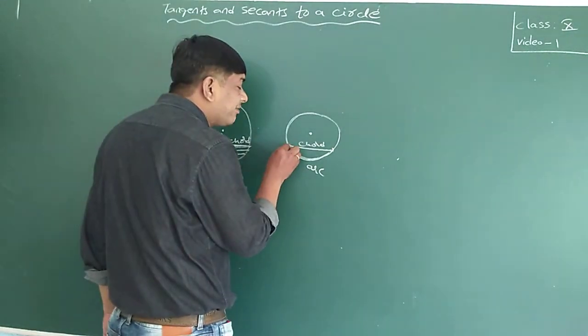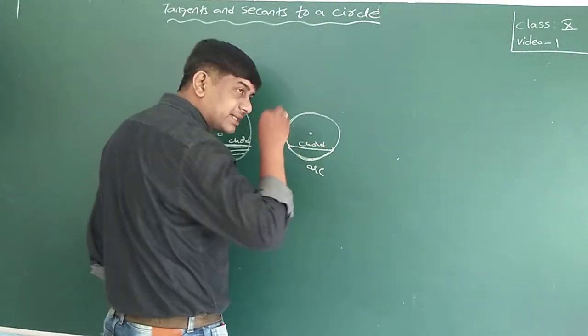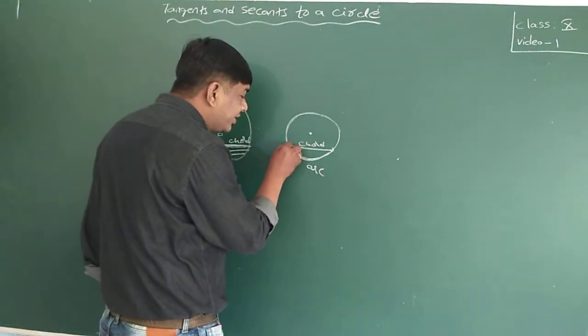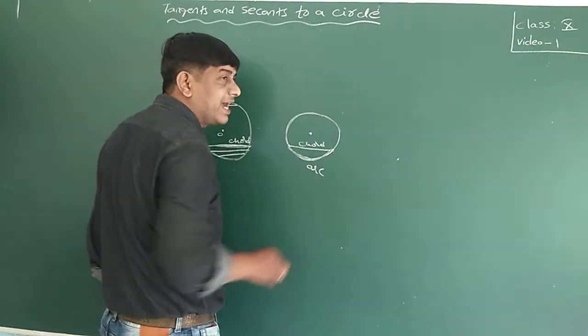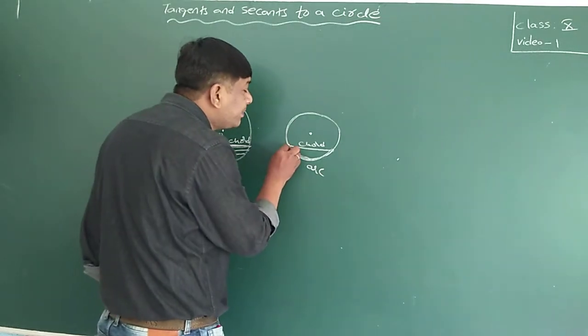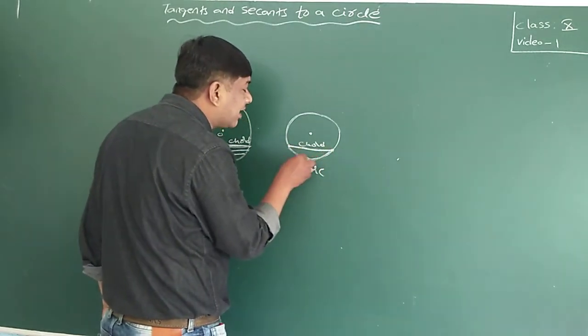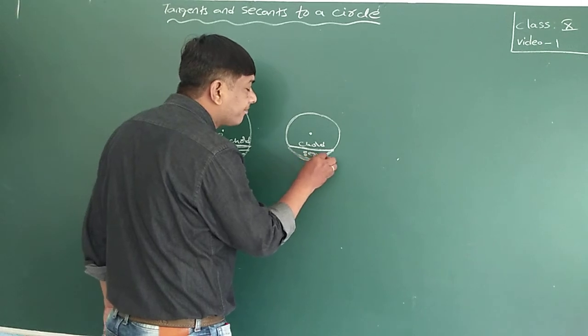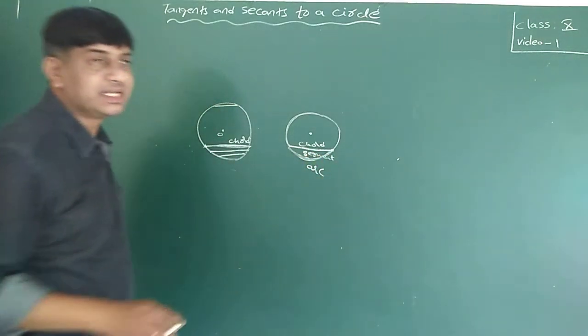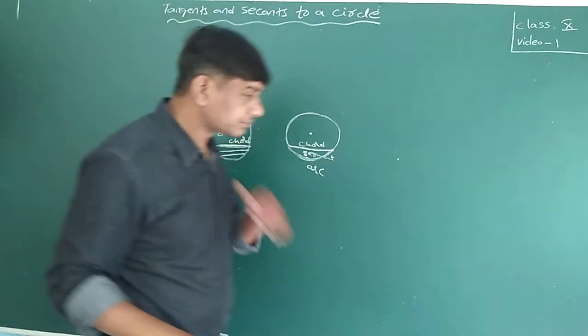The line segment drawn on the circle is called a chord, and the circle portion between these 2 points is called an arc. The region between the chord and arc of the circle is called a segment.